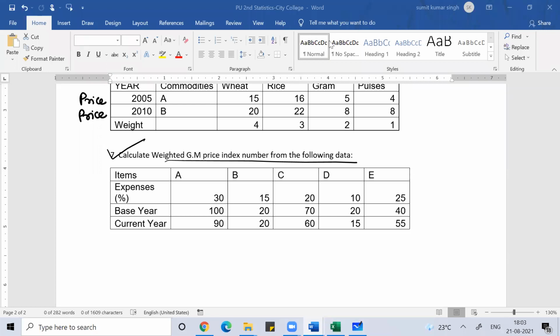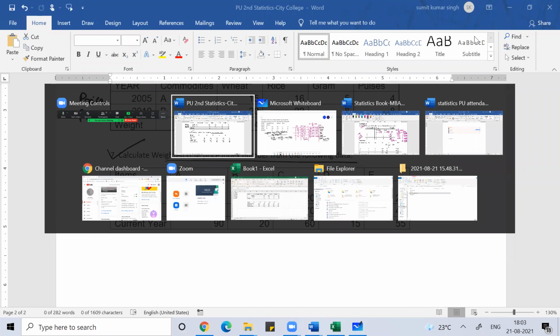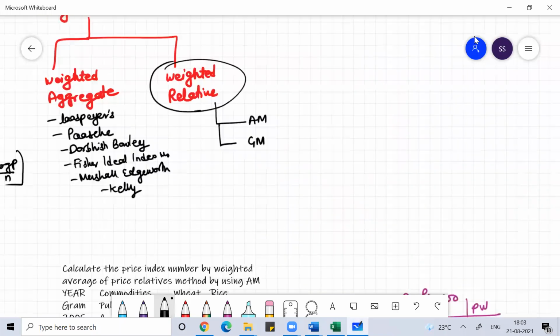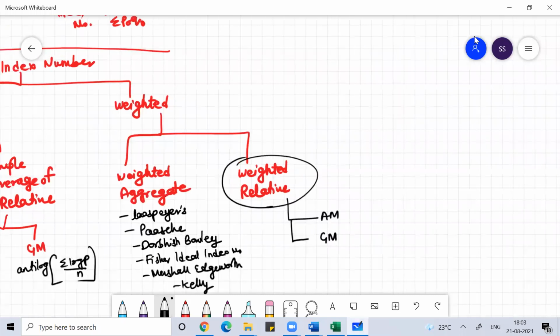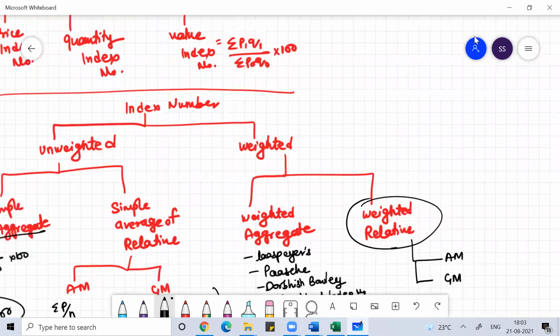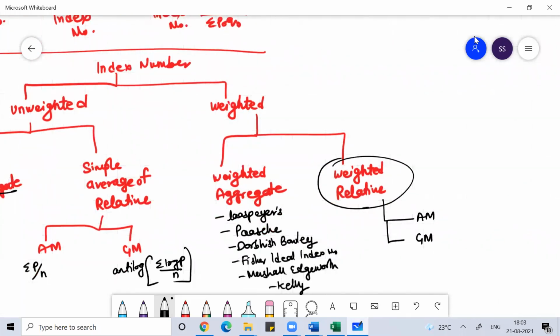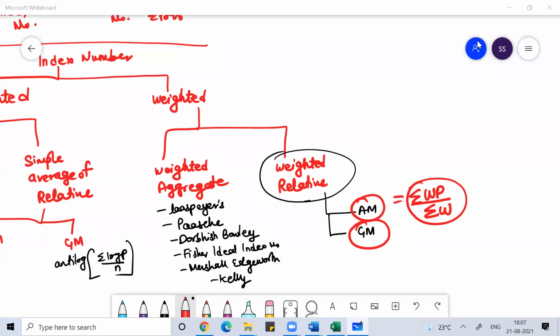See the next question. Just now we discussed how to work on the index number calculation. Now weighted geometric mean.